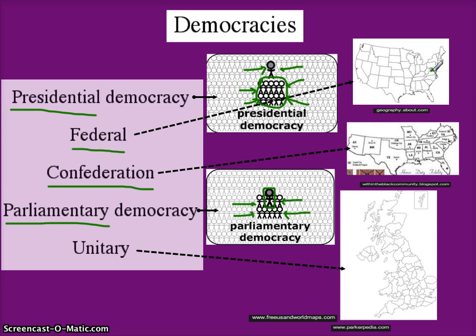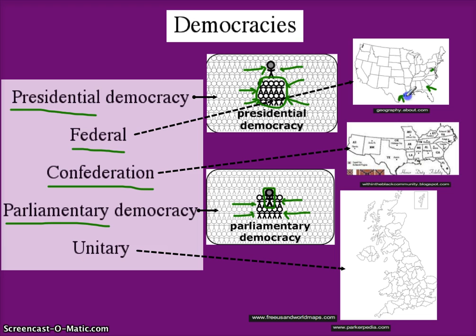This is where Washington, D.C. is. Washington, D.C. makes up laws. The Senate makes up laws, but it is a shared power. It's not just the national government that makes up laws. The laws of Georgia are made up by Georgia senators.